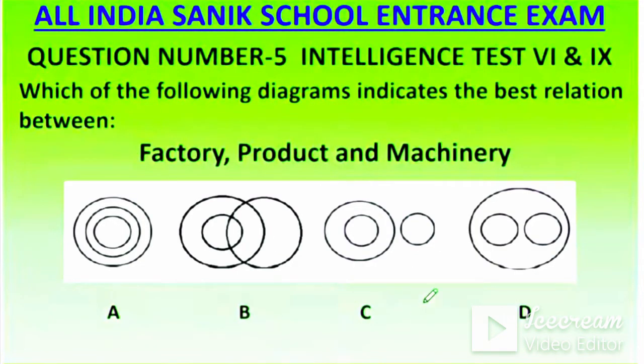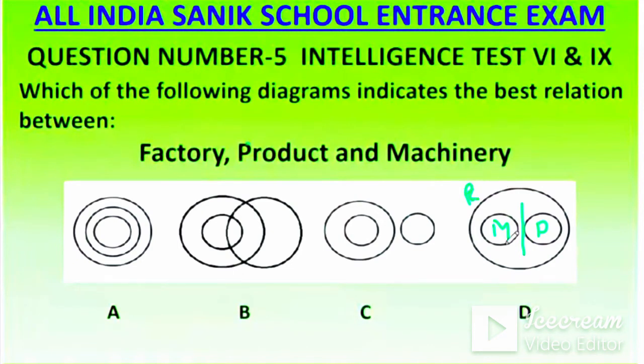How? I will explain how D is the correct answer, because you know the product comes from factory and machinery. Where are the machinery? Machineries are in the factory. So both product and machinery are related to the factory. Both you can find in factory. So this is the factory, the big circle, and of these 2, one is machinery and other is product. There is no relation between machinery and products. That's why they are apart from each other.